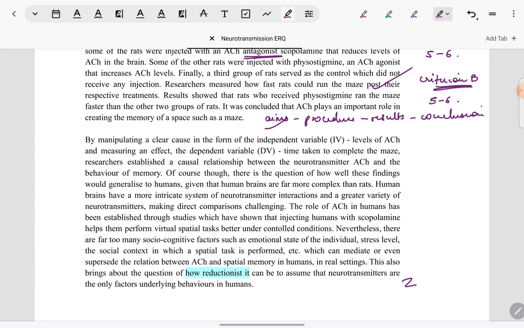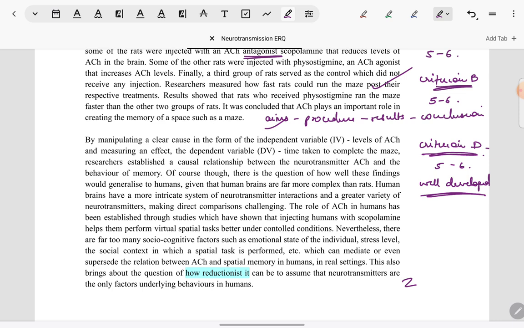In the next paragraph, the Martinez and Kesner study has been evaluated. So from a Criterion D point of view, we can see that it will again fall in the 5 to 6 mark band, because in terms of critical thinking, firstly, the critical thinking is well developed. Generic points have not been given for evaluation, rather every point which has been made, a strength or a weakness, has been explicitly linked to the Martinez and Kesner study.